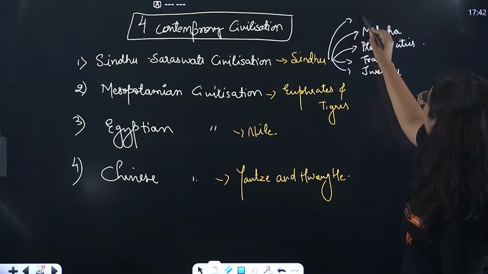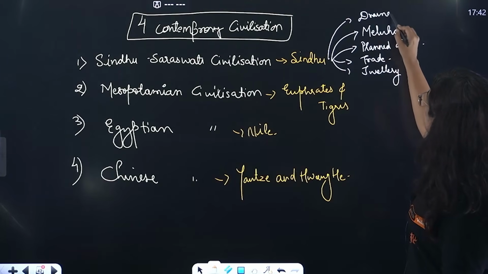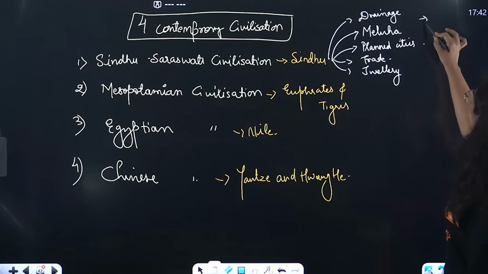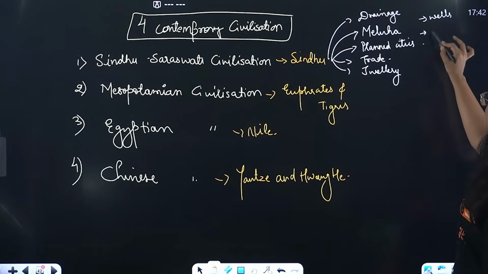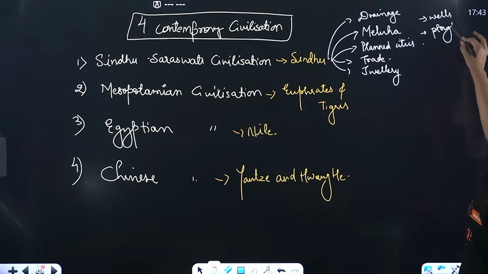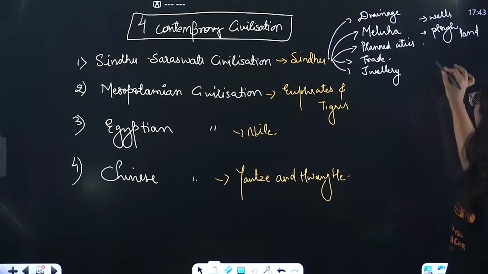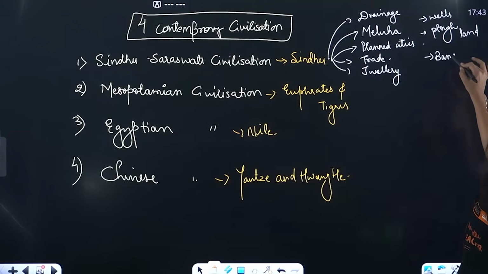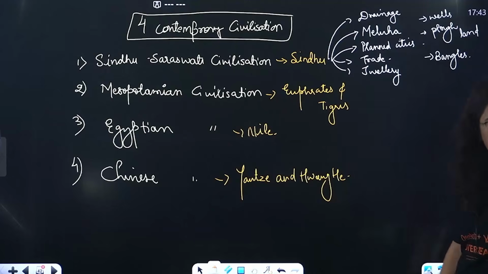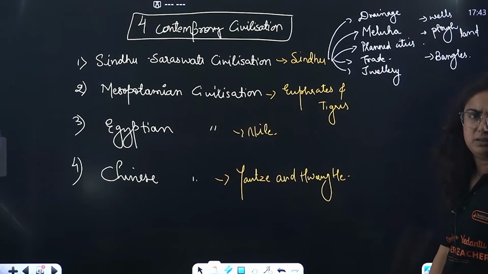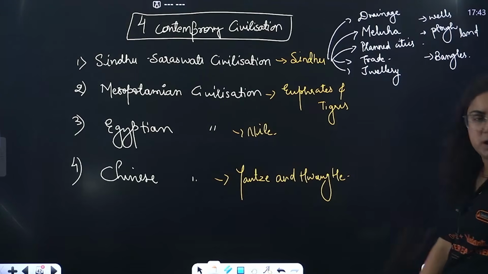Then we studied the proper drainage system, the presence of wells, the evidence of ploughed land at Kalibangan, and even the evidence of bangles in that place. Various things I taught you in this topic.